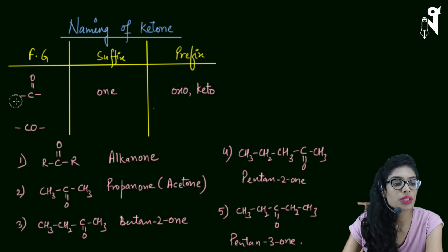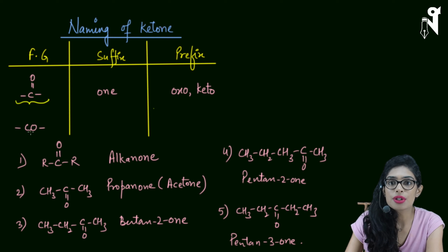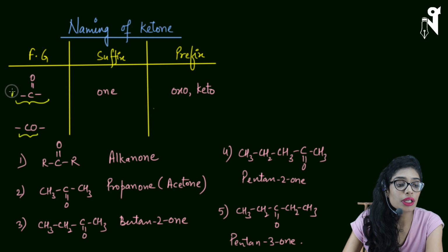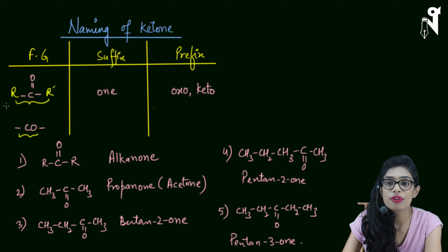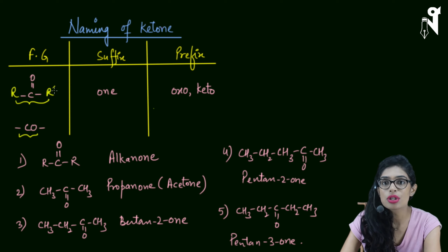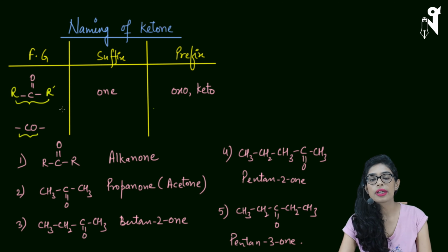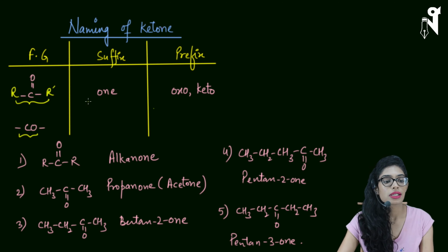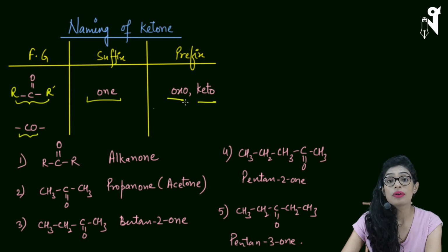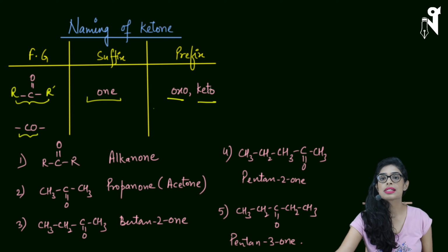What is the ketone group? C double bond O is my ketone group. We can also write it as CO simply over here. Here it will be connected to one R group and another R group. This can be same, can be different, so I can mention it as R and R dash. So the carbon chain can be symmetric or non-symmetric. The suffix we use for ketone is -one, and the prefixes are oxo and keto. There is no difference whether you use oxo or keto, both represent the same thing.